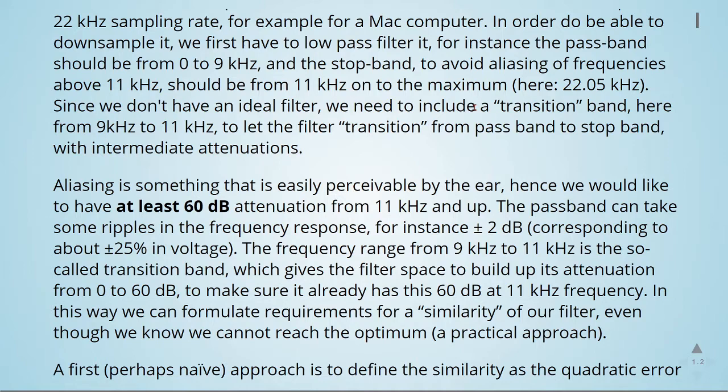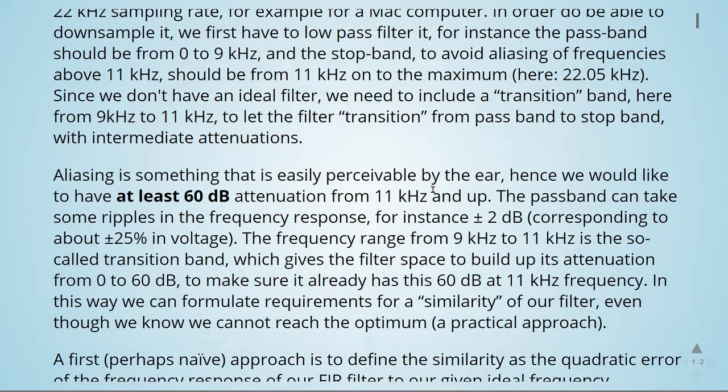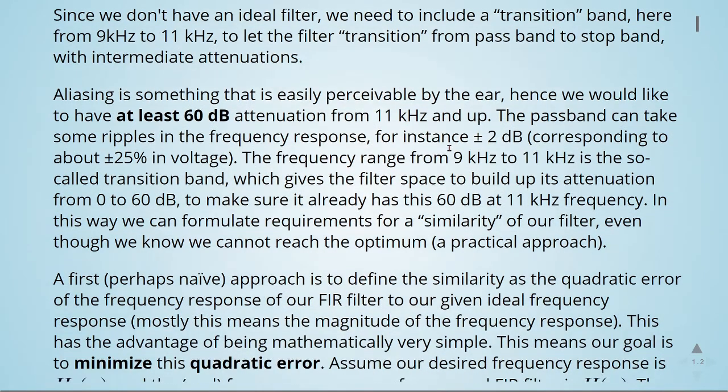The frequency range from 9 kHz to 11 kHz is the so-called transition band, which gives the filter space to build up its attenuation from 0 to 60 dB to make sure it already has the 60 dB at 11 kHz. In this way, we can formulate requirements for a similarity of our filter, even though we know we cannot reach the optimum. So that's a practical approach.